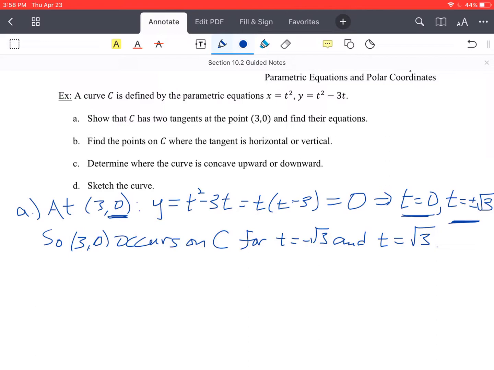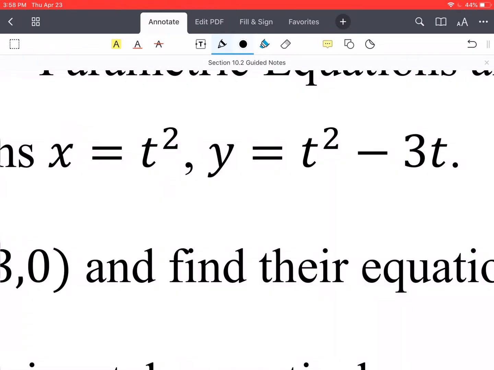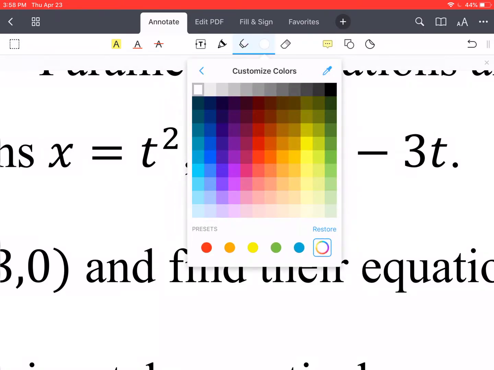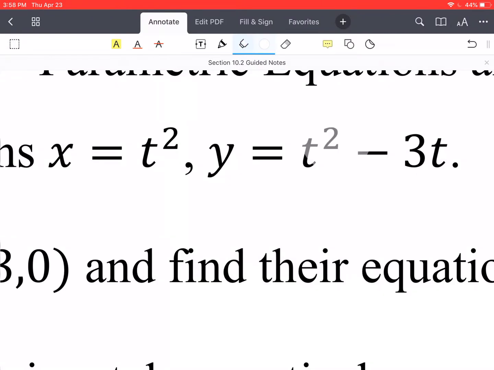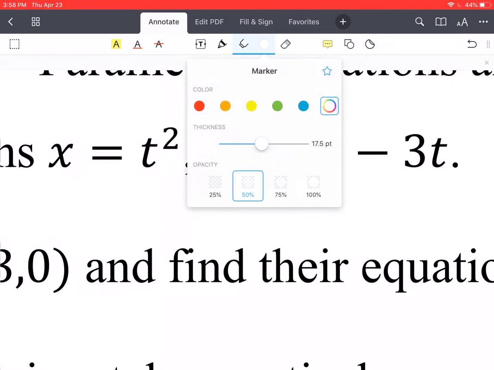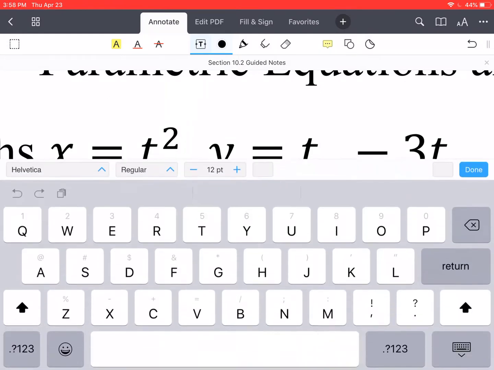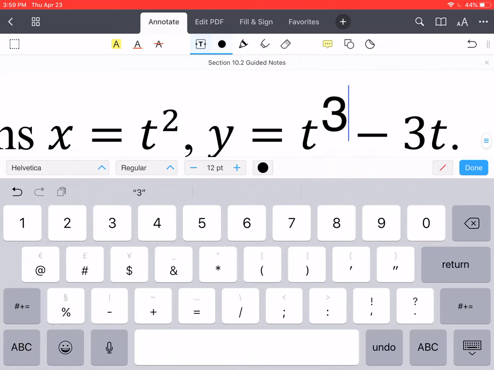All right. Oh, I apologize. I was supposed to tell you guys, it should be fixed on yours. I just haven't fixed it on here yet. In the setup for the problem, this t squared should be a t cubed. So let me just fix this on here. Get rid of that. There we go. And this is going to be a 3.